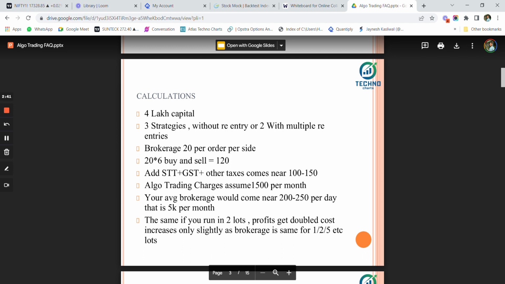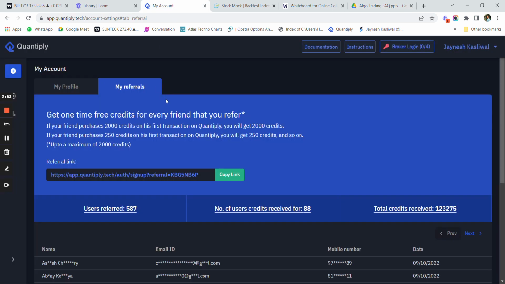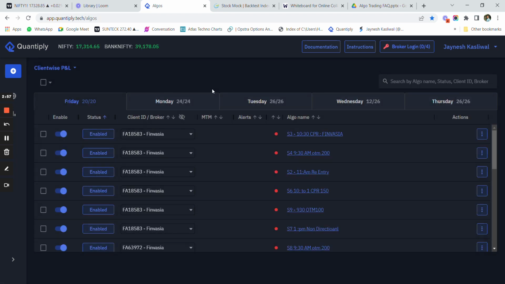So as a beginner, I would suggest that you use a third party app for deploying your strategy, so that you do not have to think about the infra maintenance, about the infra RMS of the system and all, and about the cloud services. Personally, I use Quantiplier for deploying my algo, and I trade with around 40 lakh rupees of capital, and I manage some clients' accounts around 20-30 lakh rupees as of now.